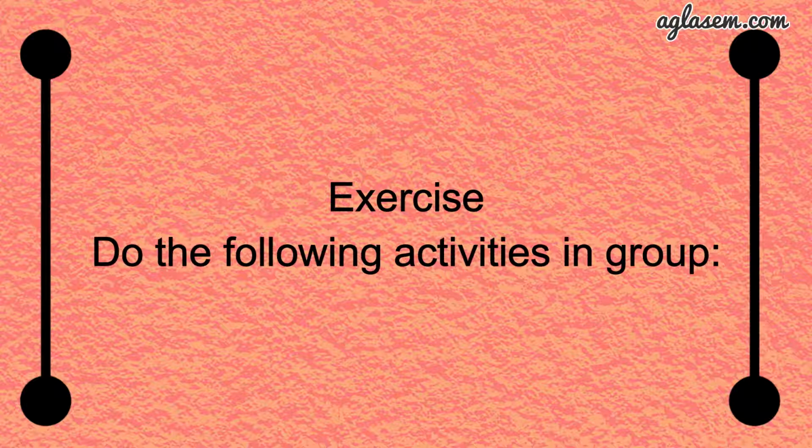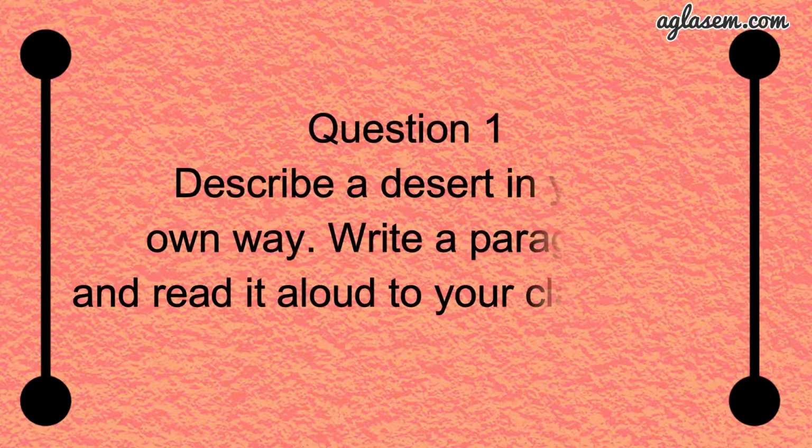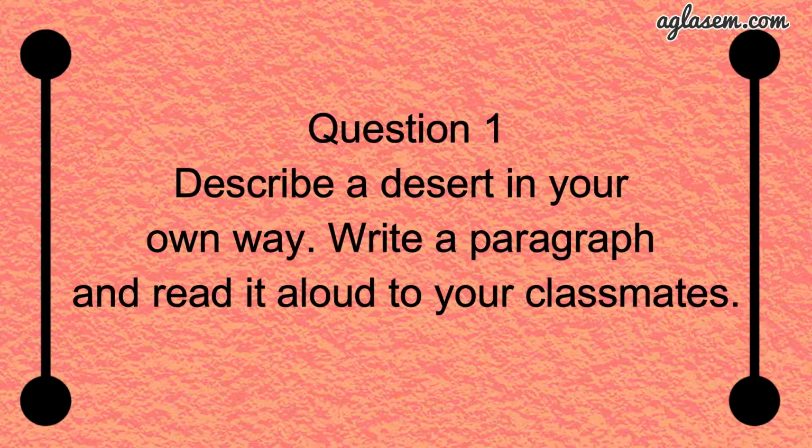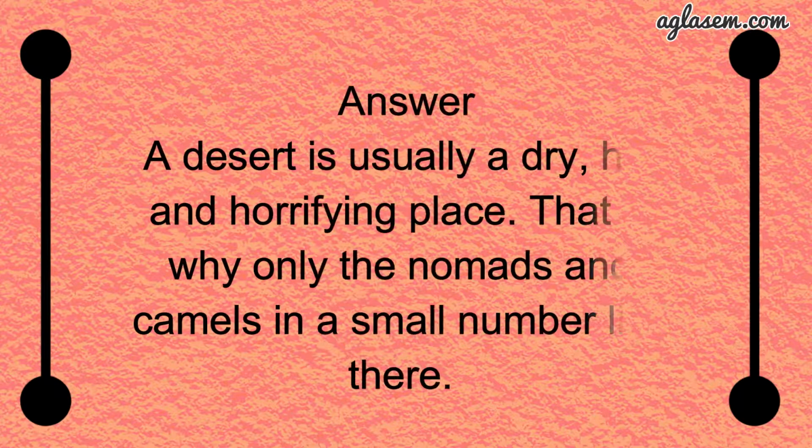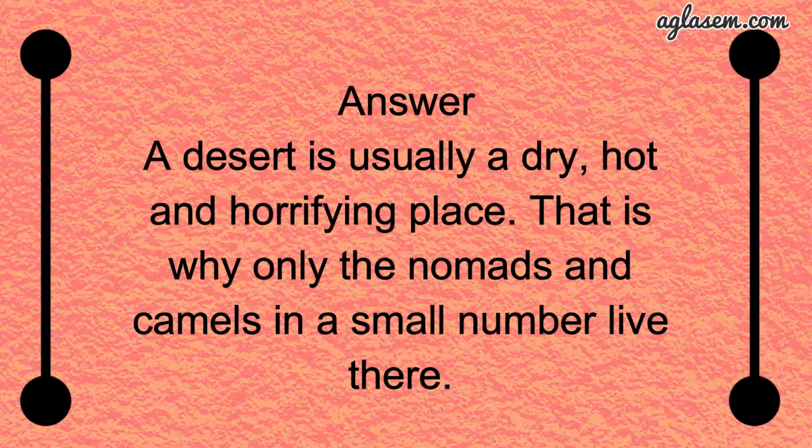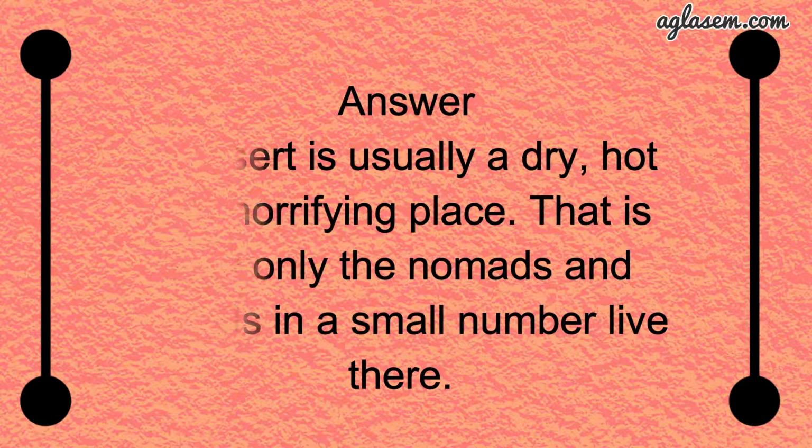This exercise has to be done in a group, where question number 1 says, describe a desert in your own way. Write a paragraph and read it aloud to your classmates. So the answer is, a desert is usually a dry, hot and horrifying place. That is why only the nomads and camels in small numbers live there.